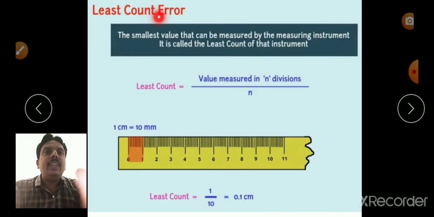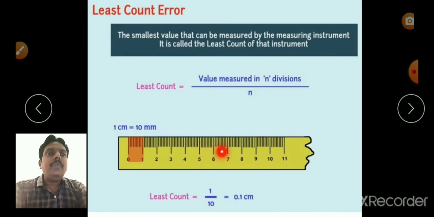Next one is least count error. Before going to that, what is the least count? The smallest value that can be measured by the measuring instrument is called the least count of that instrument.